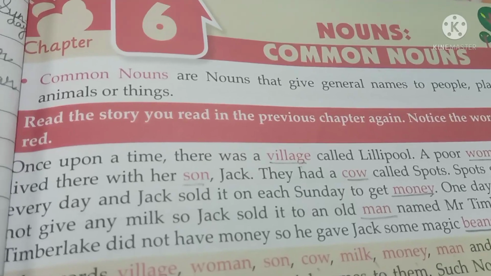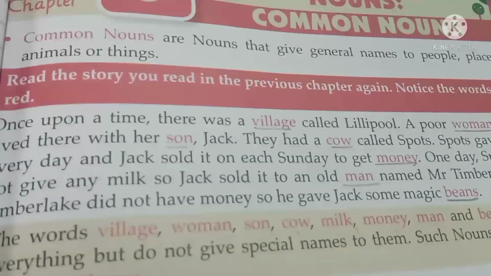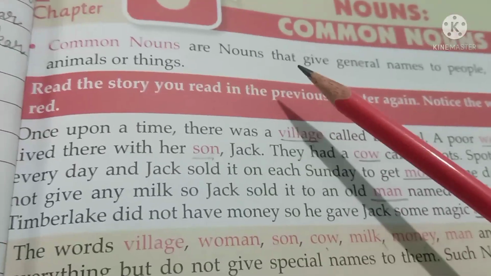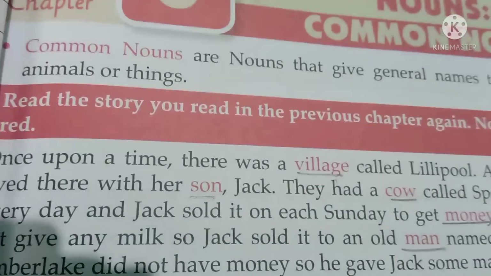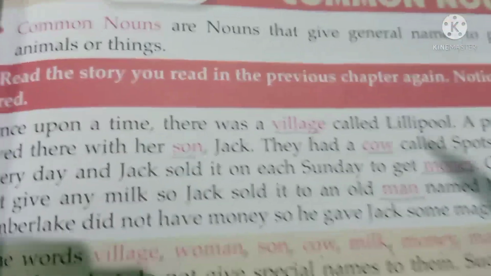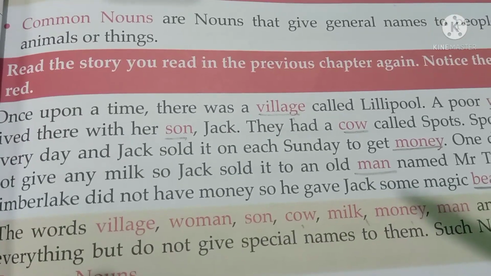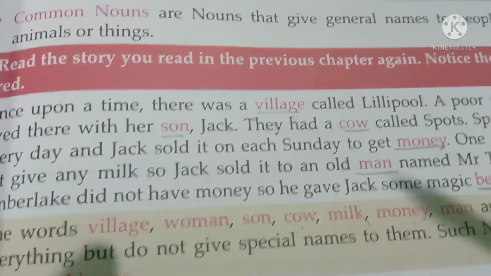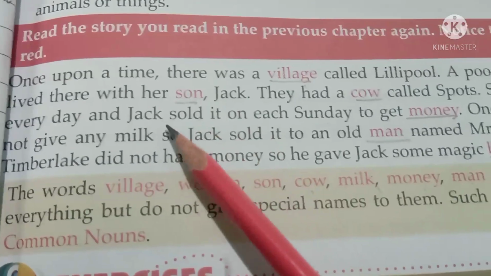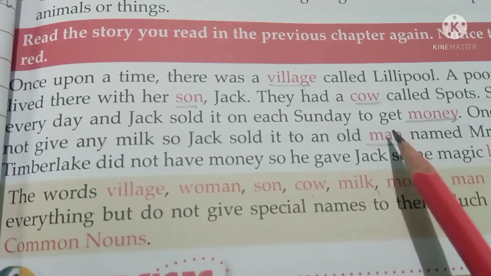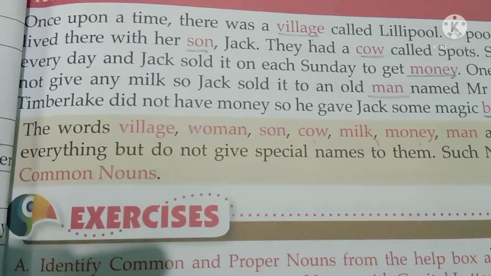Okay? This is chapter number 6, common nouns. We started common nouns in the last class. I told you common nouns are nouns that give general names to people, places, animals or things. The general names, the common names. Okay, they don't have any unique or special name. Like suppose village. You can see here in this short story, village, sun, cow, money, man. These are not special names. So they come under common nouns.